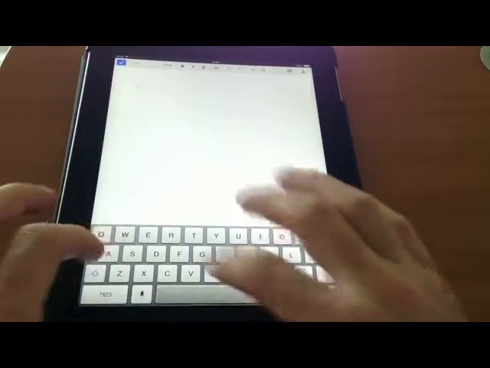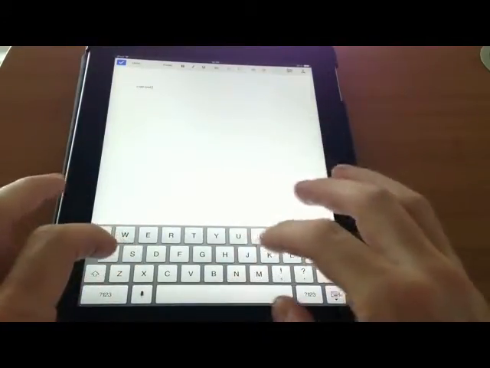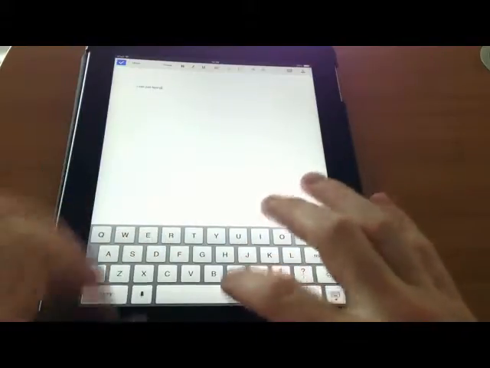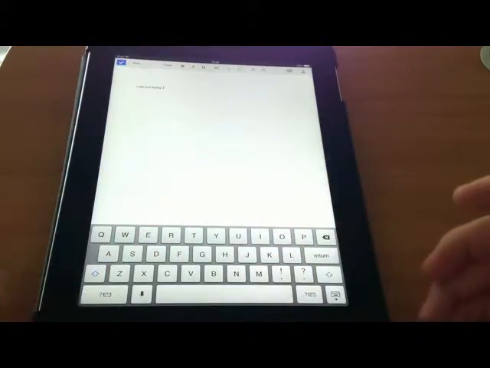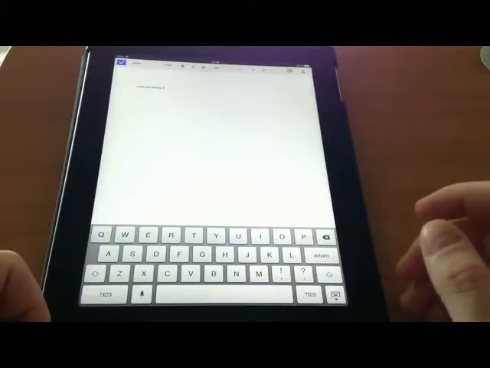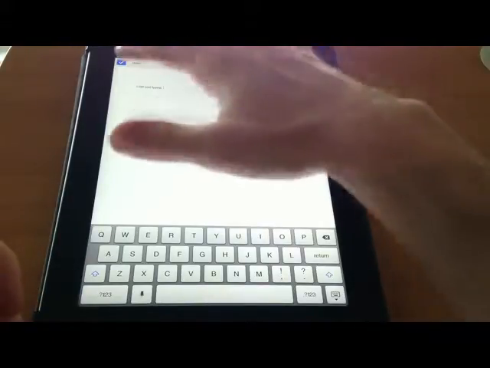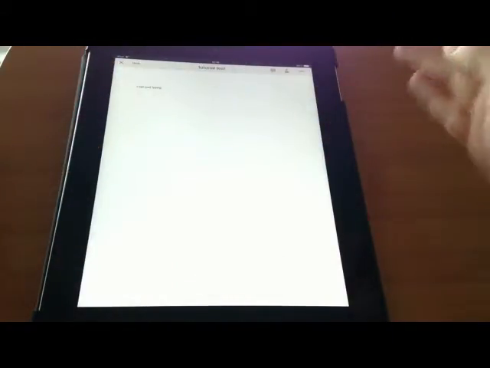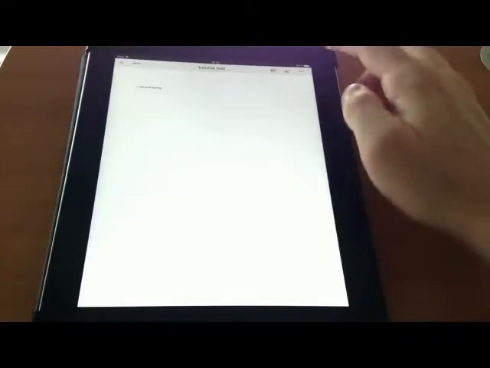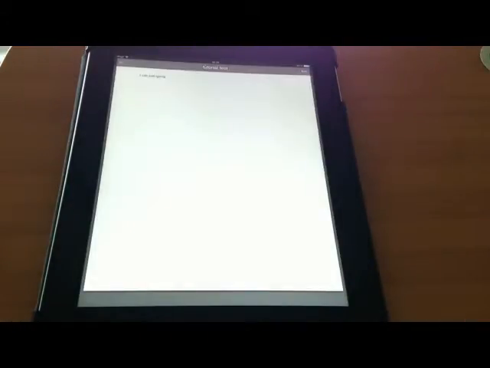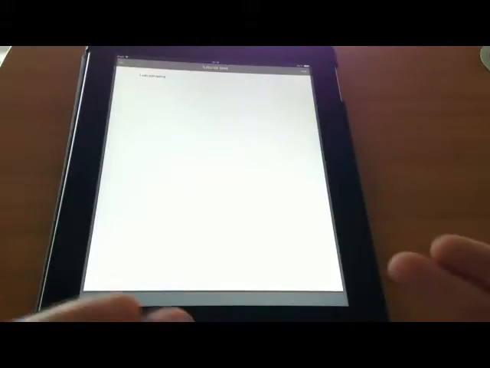If I want to edit, I can just start typing here in my document. You can see I've typed that sentence. If I want to take a look at what this document would look like if I were to print it, I can hit the checkbox here. It's going to take away some of the toolbars so I can just see a view of this document. And if I click view again, it's going to make it in even more print view. So you can see I'm just viewing this document.